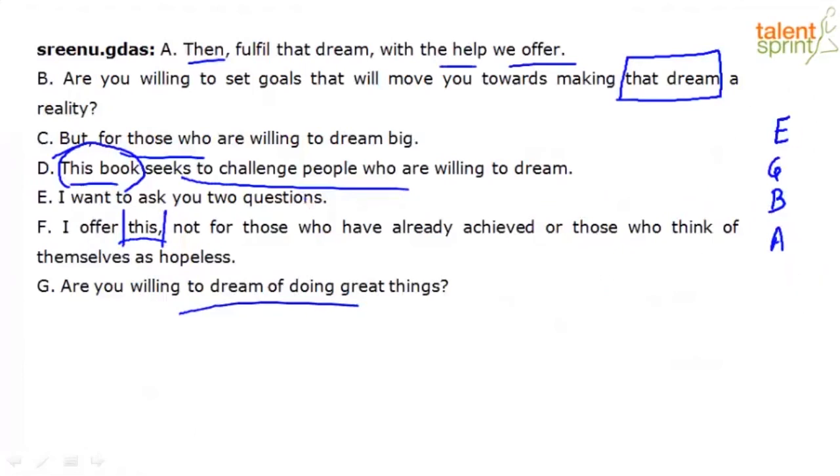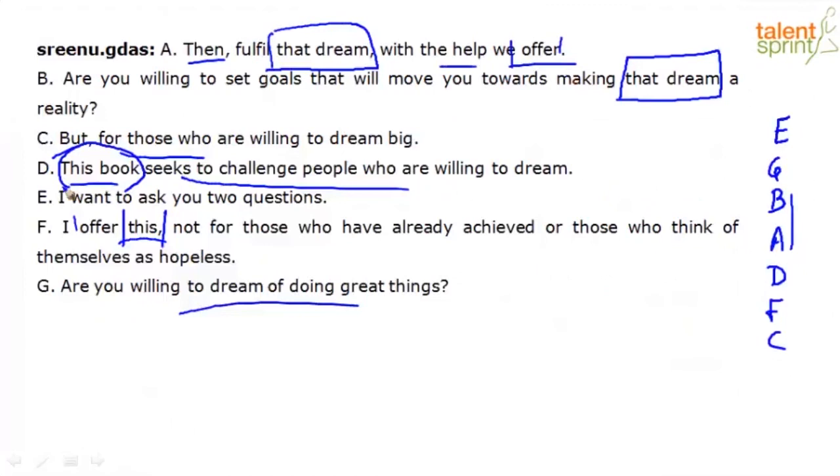So I'm going to slightly differ from the sequences that I see in front of me. I'm going to go with D, F and C, and I'll tell you the logic behind this. I'm looking at the other sequences. Some of you have said after A, let's start with C because of "offer". But no, instead of closing the sequence with D, it makes sense logically for me to fit it after A. Then, fulfill that dream. Which dream? That dream, right? This is your repeat word again for the connection between B and A. So fulfill that dream with the help we offer.